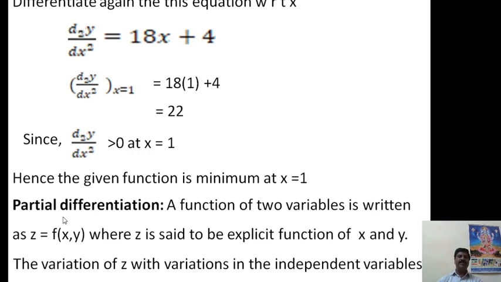Here, partial differentiation deals with more than one variable. It is done by keeping the first variable as it is and taking the differentiation of the other, and then keeping the second constant and taking the differentiation of the first. That kind of differentiation is called partial differentiation.